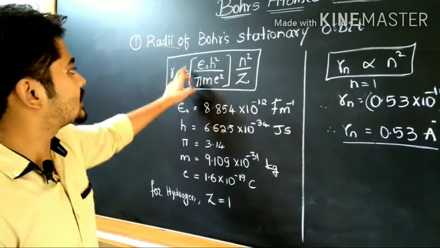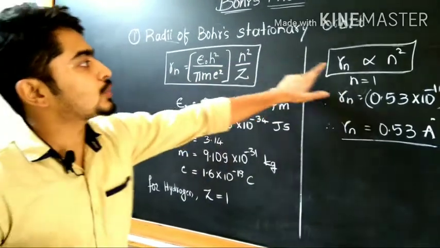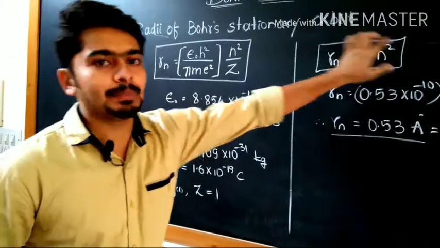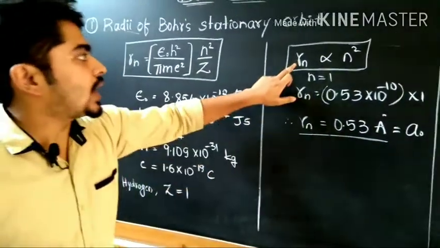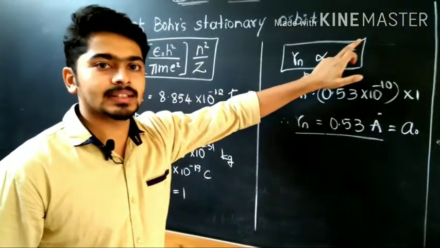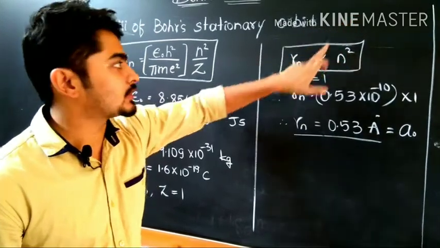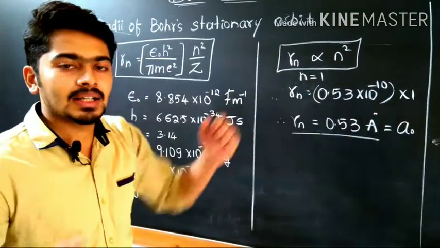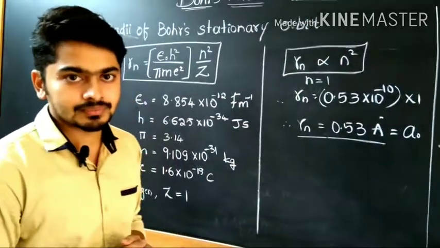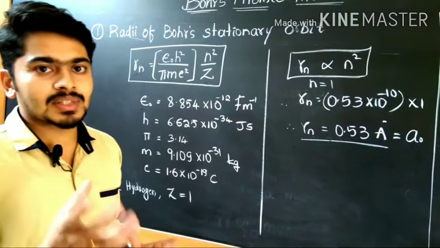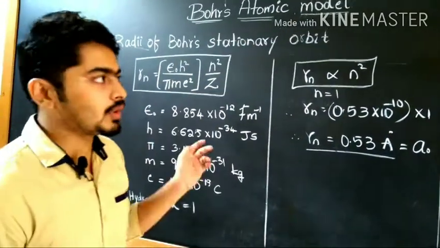If I consider them constant, Rn is directly proportional to n square, meaning it depends directly on the orbit number. As you go on increasing the number of orbits, the radius also increases with the square of n. These are some explanations for the radius in the Bohr atomic model.